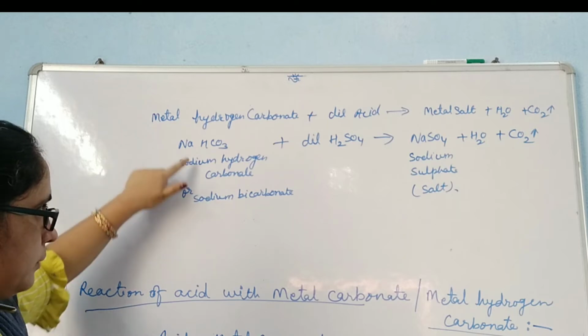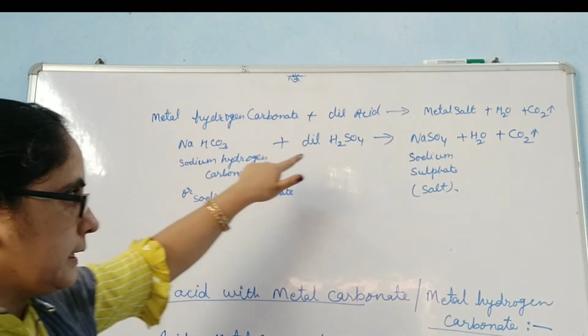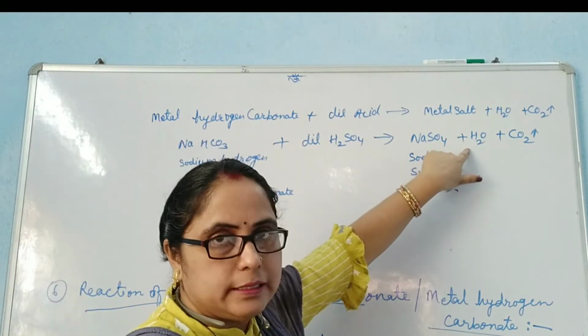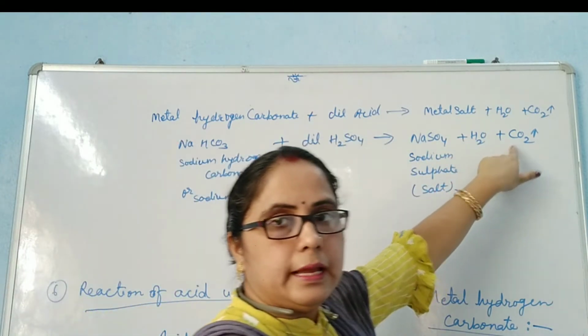When sodium bicarbonate or sodium hydrogen carbonate combines with acid, it forms sodium sulfate, that is a salt, and water with the evolution of carbon dioxide gas.